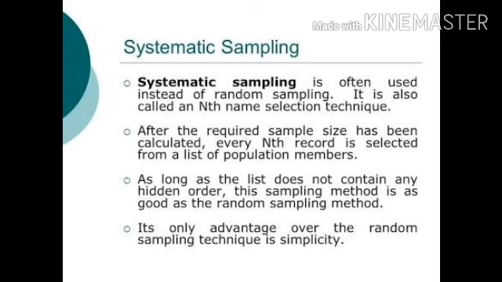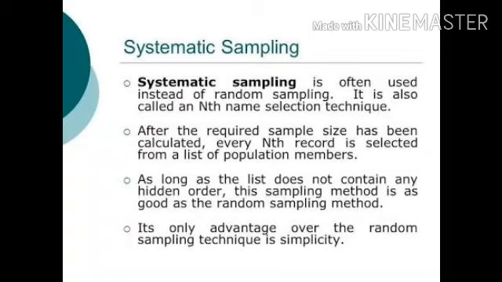Now come to another sampling method, that is systematic sampling. See, systematic sampling is often used instead of random sampling. It is also called the nth name selection technique. I'll explain how. After the required sample size has been calculated, every nth record is selected from the list of population members.